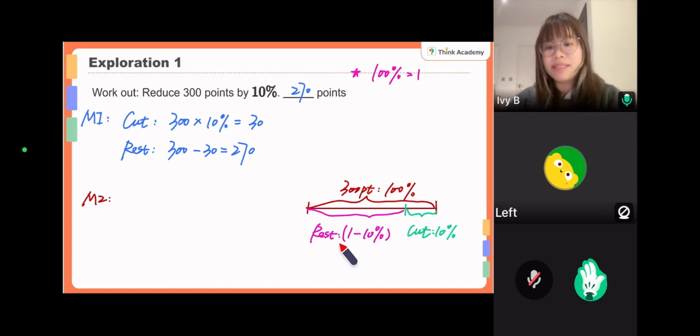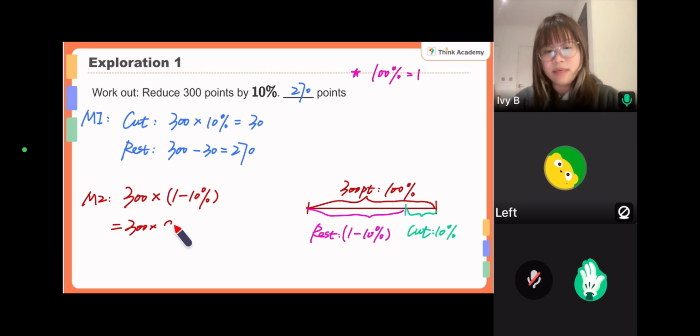The percentage to represent the rest is 90%, and we can also write it as 1 minus 10% of the total. So times the total, 300. That's how we find out the remaining part. Are we clear? So that will be 300 times 90%. That is 270, the same answer.